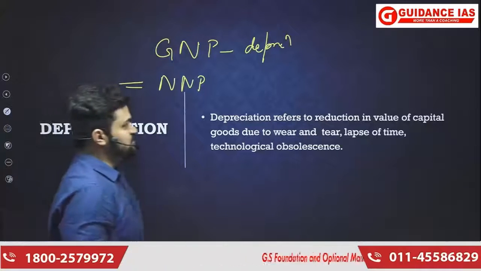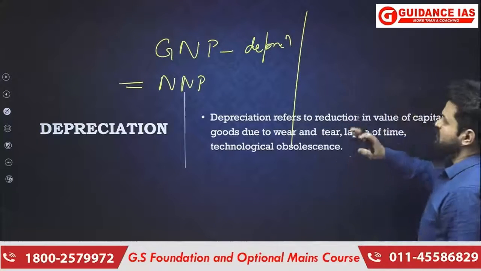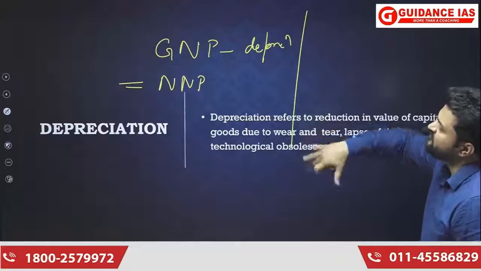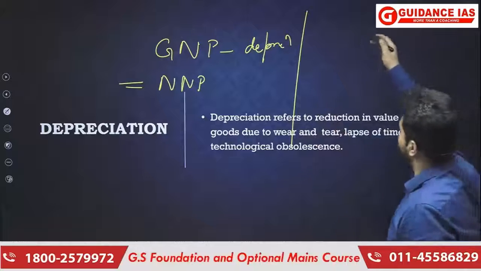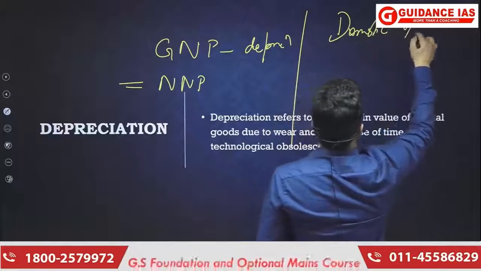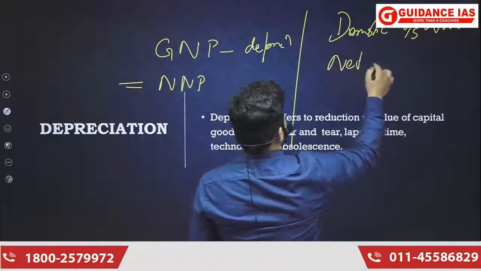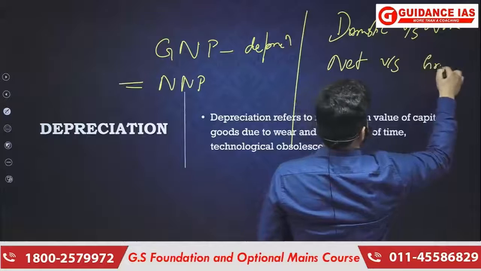So you came to know about two different concepts here that will generate different kinds of aggregates. The first is domestic versus national, and the second is net versus gross.